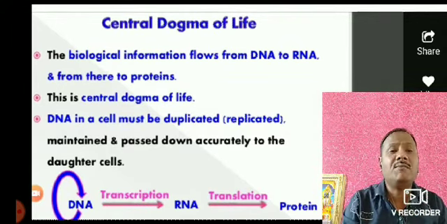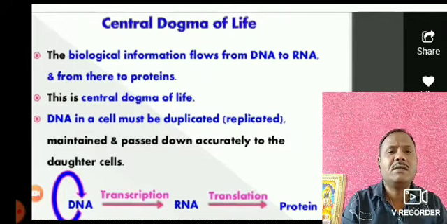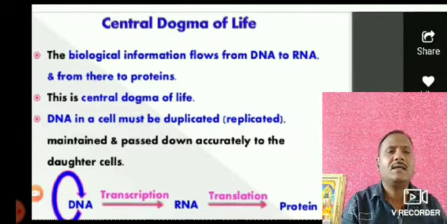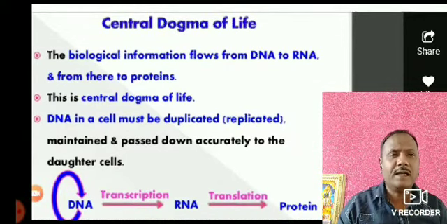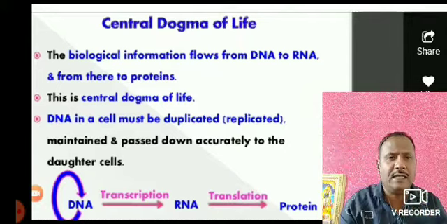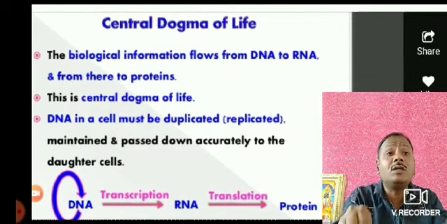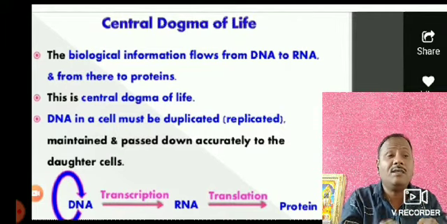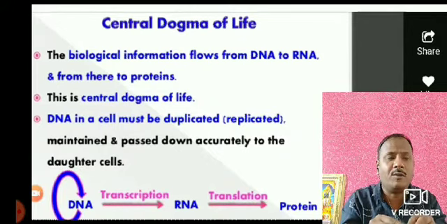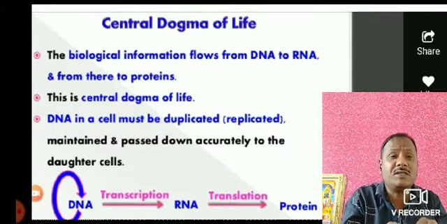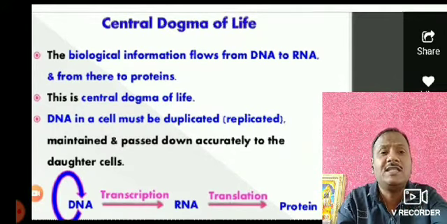So DNA in a cell must be duplicated, maintained and passed down accurately to the daughter cells. It means that DNA is duplicated, one DNA is converted to 2 DNA during the replication process, and during the passing of such new DNA into the new cells, the accuracy of the genetic information remains the same, just like the parent, transferred into the daughter cells without any change.